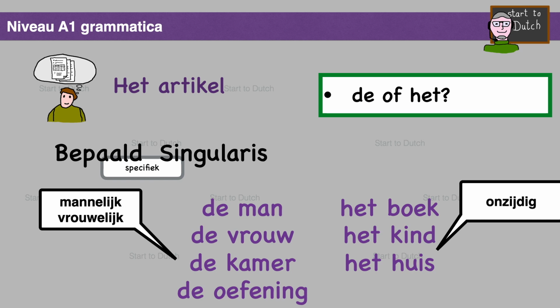Het boek, het kind, het huis. There are more masculine and feminine words than neuter words. Around 75% of the words are masculine or feminine. So if you don't know whether to use de or het, just use de. You then have a bigger chance that it will be correct.